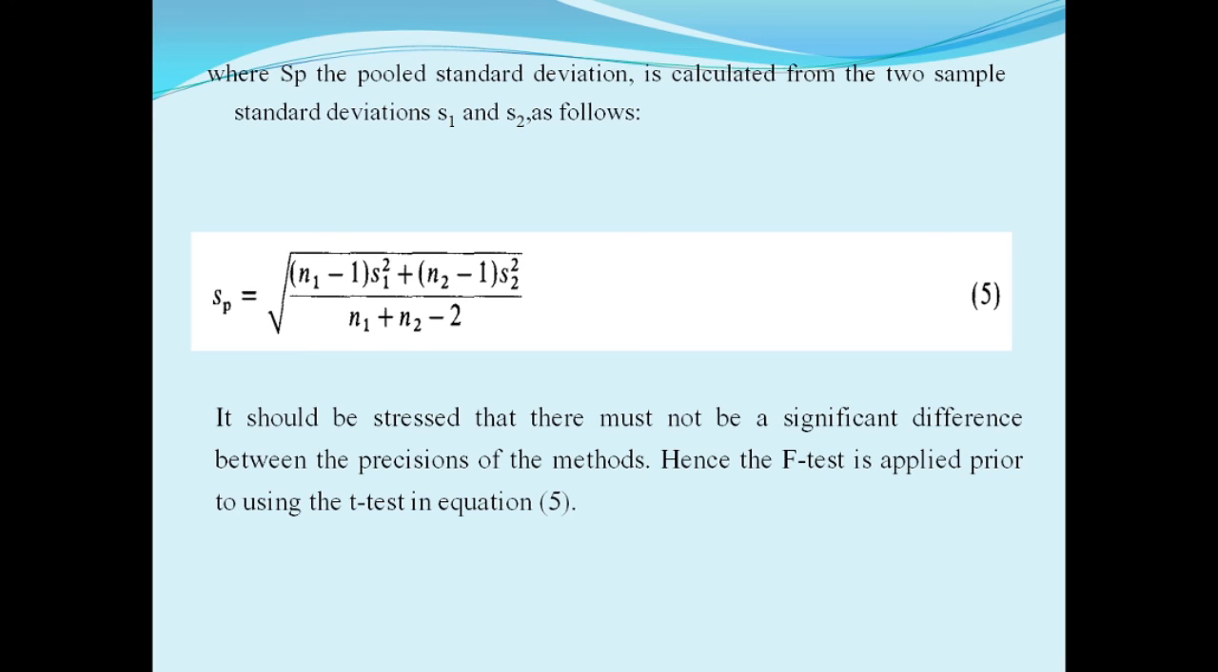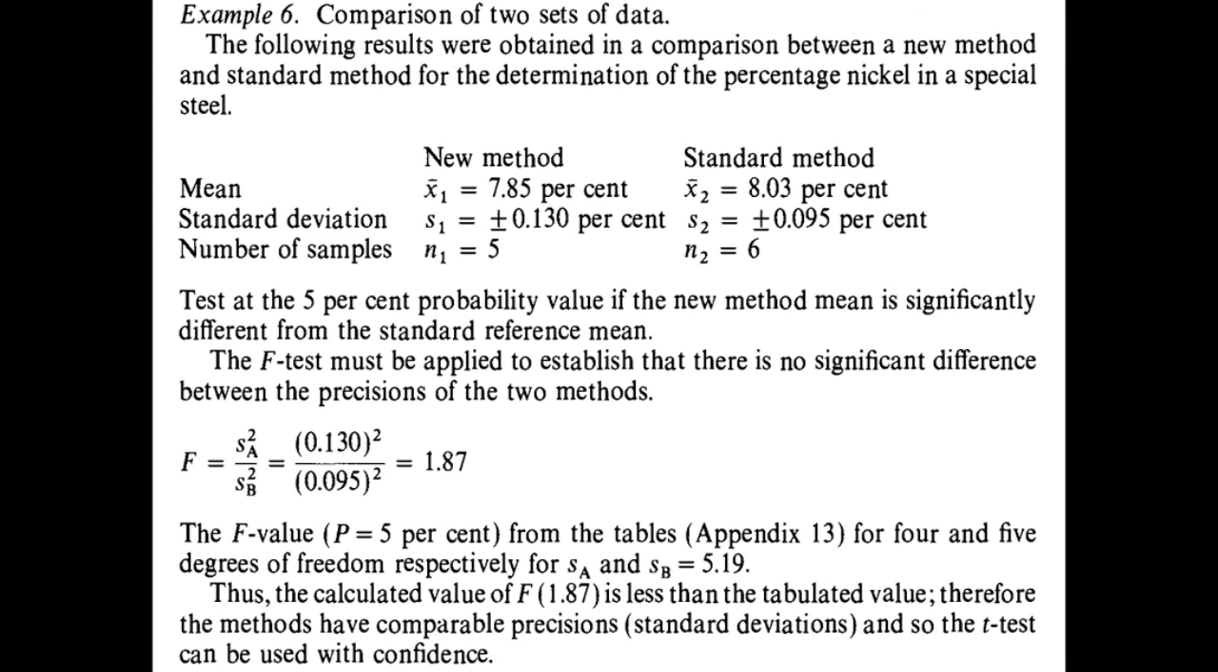Here is an example comparison of two sets of data. The following results were obtained in a comparison between a new method and a standard method for the determination of the percentage of nickel in special steel. Here, new method and standard method: mean, standard deviation and number of samples.